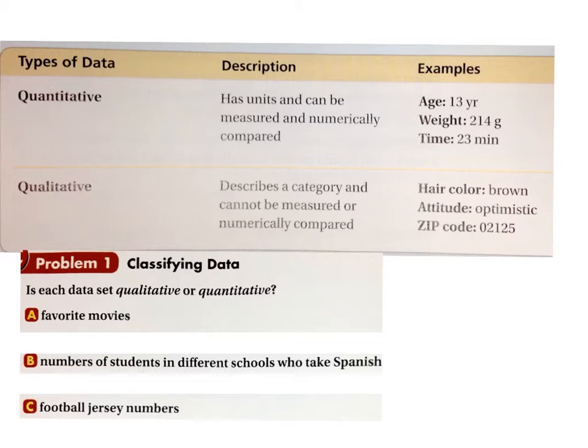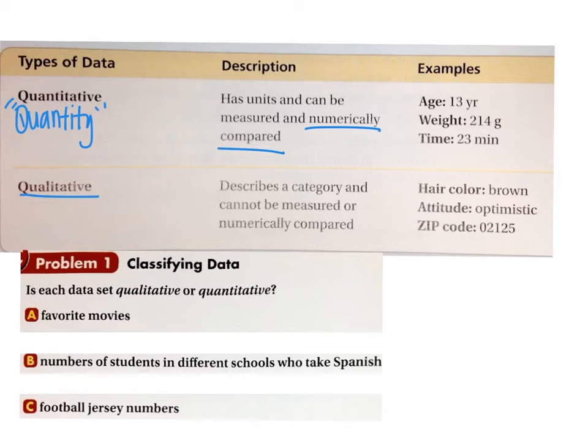But quantitative, the root word there is quantity, and that usually means a number. Quantity. I'm just going to put that in quotations under there. That usually means a number. And that's what quantitative data is: data that can be measured in a number and can be compared with other numbers. And then qualitative, that's kind of like